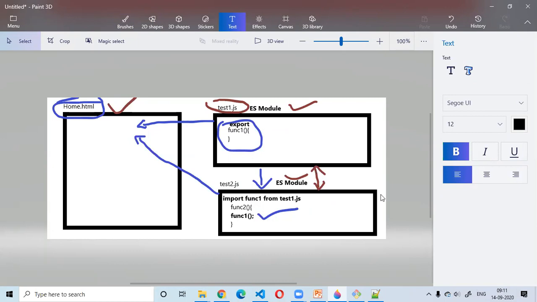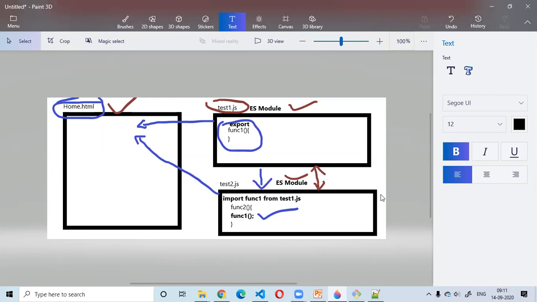Any questions so far? So here, function one, in the sense we're not depending on test1.js, right? Sorry, can you repeat your question again?